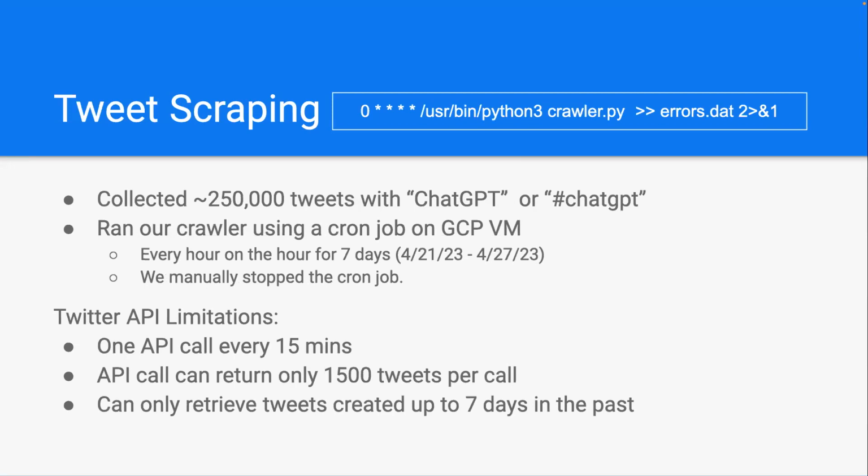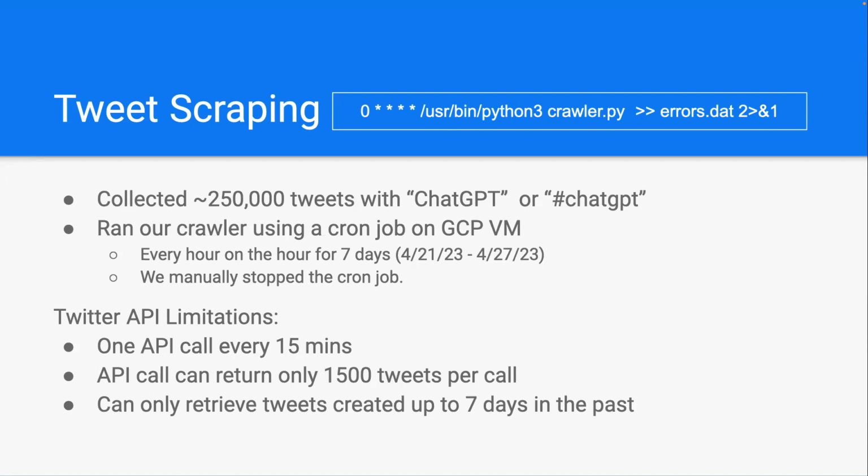So we made a Twitter crawler basically to capture all the tweets that have the keyword ChatGPT and/or the hashtag ChatGPT. We then uploaded our web crawler onto a GCP virtual machine, a T2 small with 2 GB RAM. And then we automated it using a cron job, and we ran it every hour on the hour for 7 days. And here's the example of our cron job. We did manually stop the cron job as well.